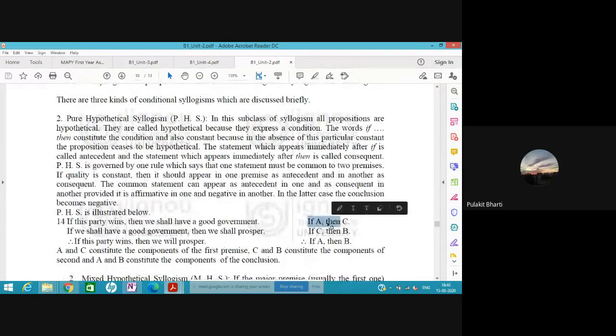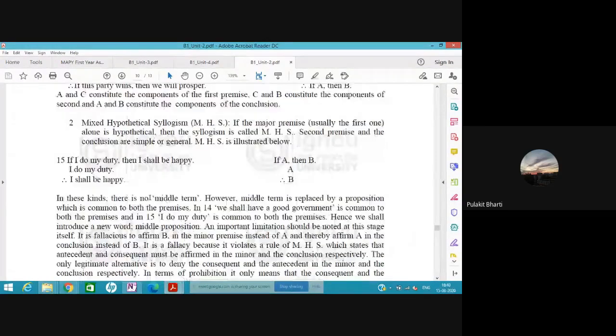The major premise and the minor premise were both in if-then mode, and therefore the conclusion was in if-then mode. In mixed hypothetical syllogism, the major premise is in hypothetical mode, the minor premise is a simple assertion, and the conclusion is therefore only an assertion.